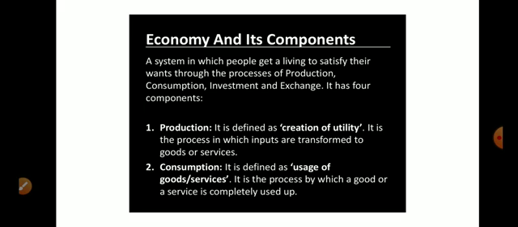Production is defined as creation of utility. It is the process in which inputs are transformed into goods or services. Consumption is defined as the use of goods and services. It is the process by which a good or service is completely used up.